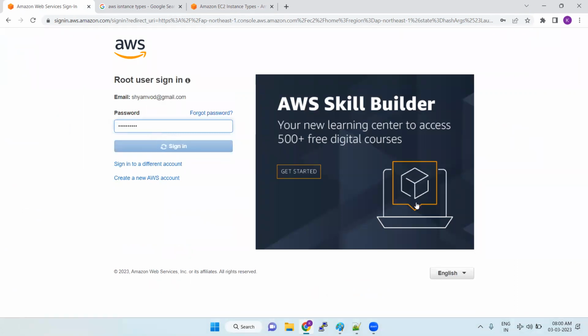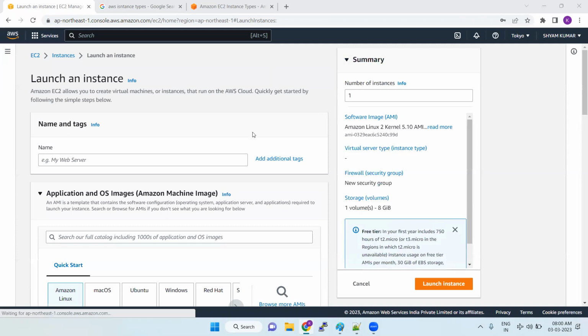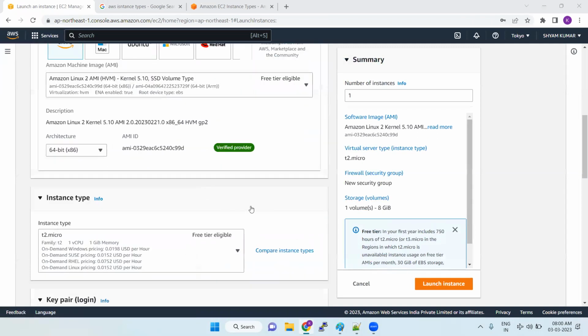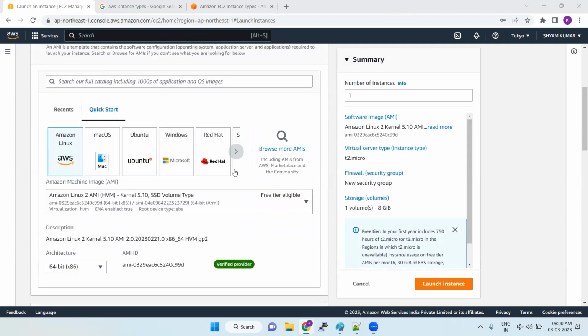Are you able to understand, guys? Able to understand the instance type and what is the use of instance type? Okay. The next class is going to start from here. We are going to stop here and we will continue from the same process in the next class.